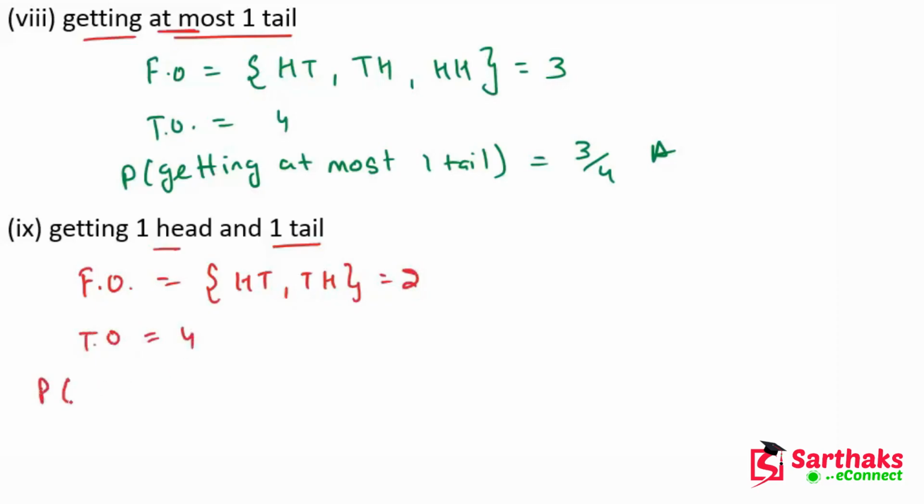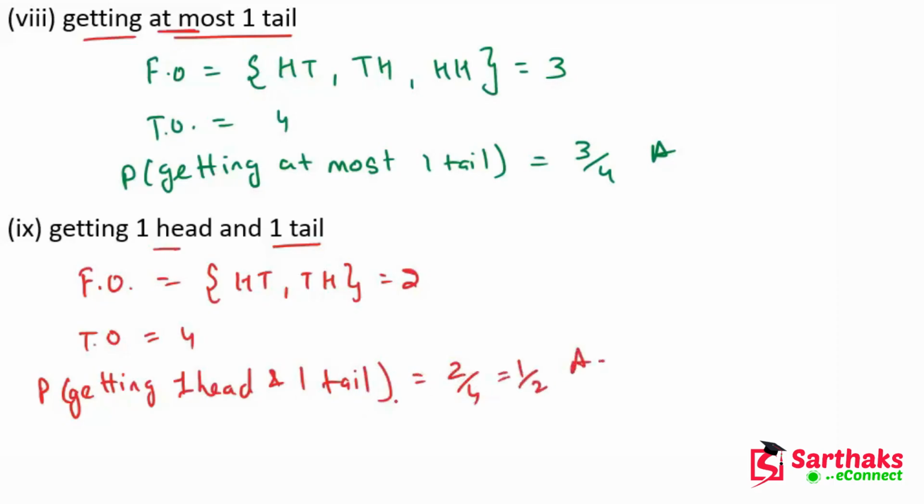The probability of getting one head and one tail will be 2 upon 4. If we solve this, we get 1 upon 2. So this is the result. I hope you understand these things, my dear friends.